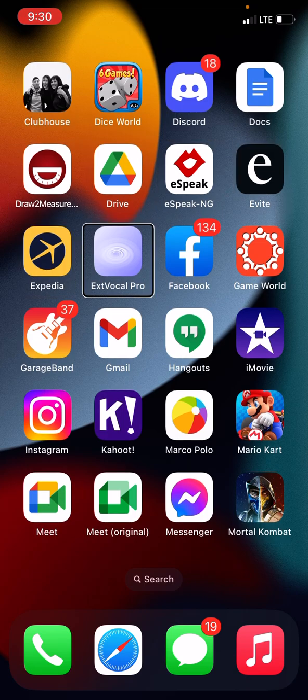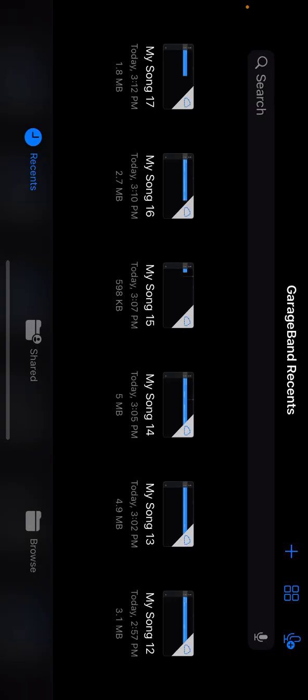Open up GarageBand. So what you're going to want to do, the best way to go about this, is to click on where it says new audio recording, new audio, and you'll be brought straight to where your settings need to be.